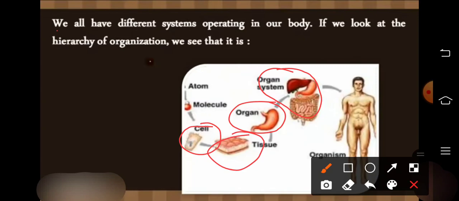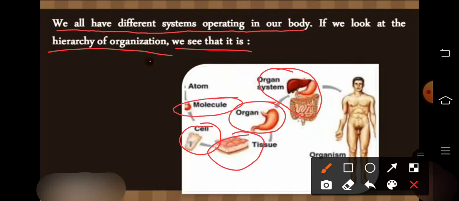So we all have different systems operating in our body. If we look at the hierarchy of organization, this is the hierarchy. We studied about the cells. Before the cell, what is formed? A molecule, and a molecule is formed with the help of atoms. So we will start from the cell, and after the cell we will discuss the tissue.